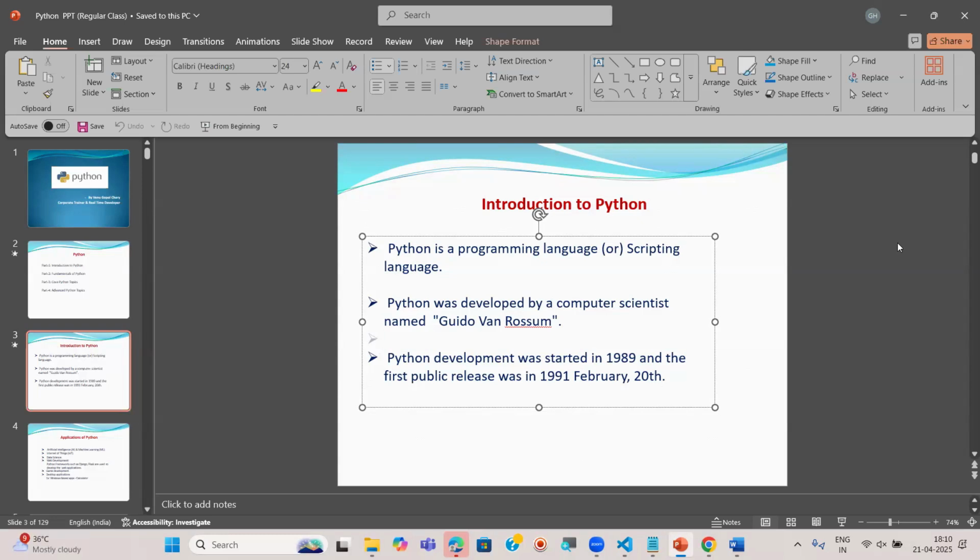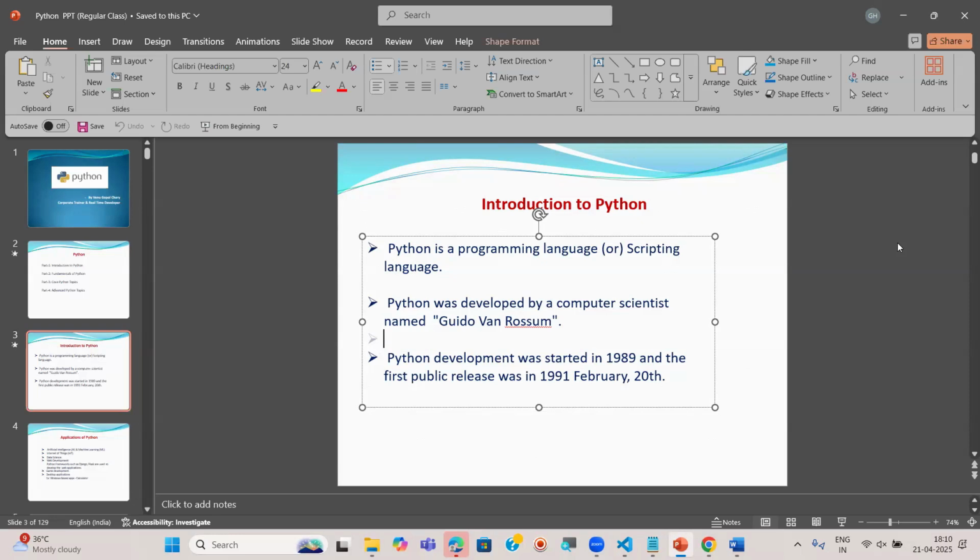Even non-IT people can learn Python, very simple and easy. The second point is less coding. You no need to write heavy lines of code here. I explained in the demo. You can write programs and design applications within short lines of code only.